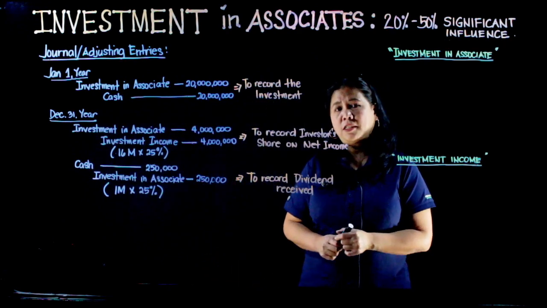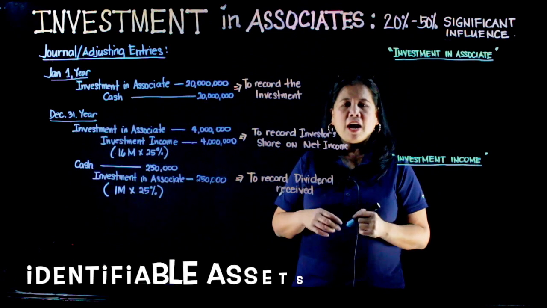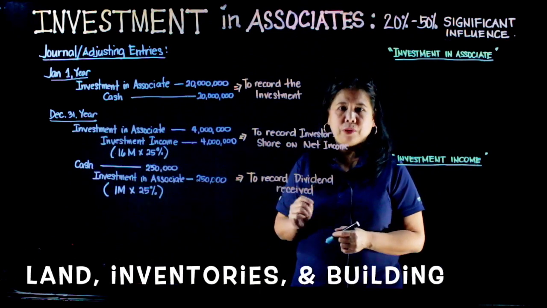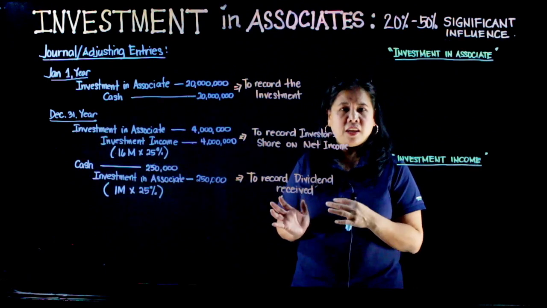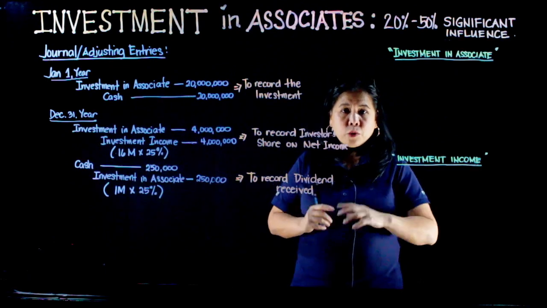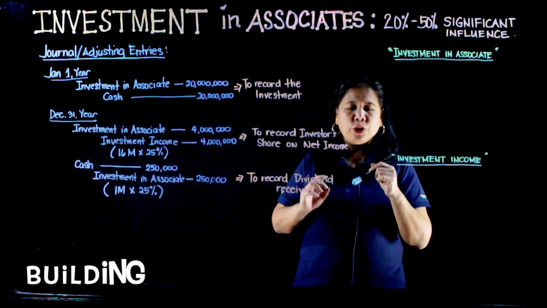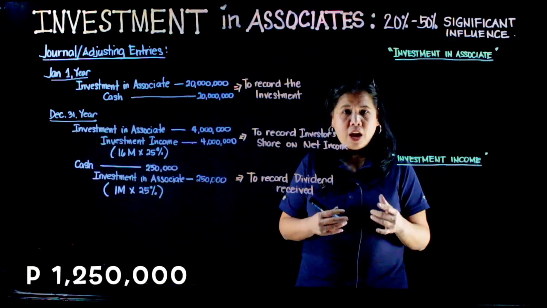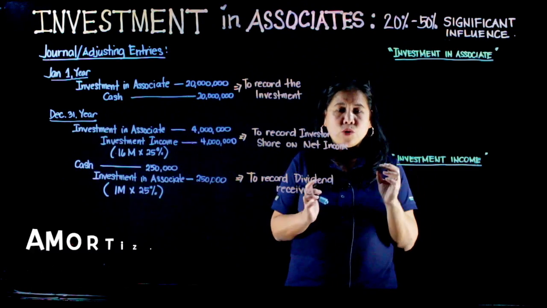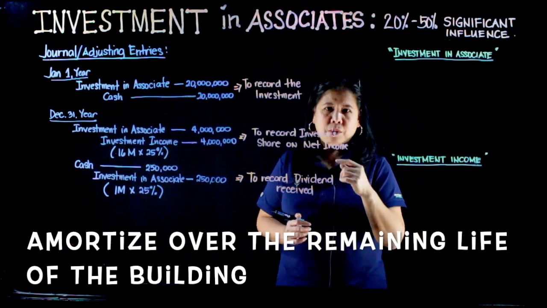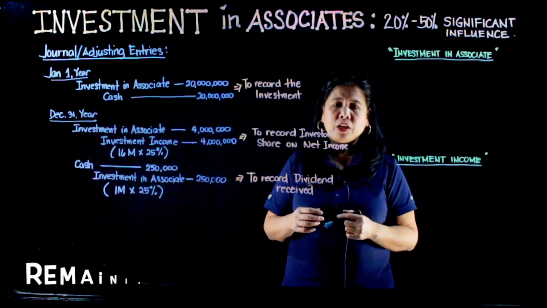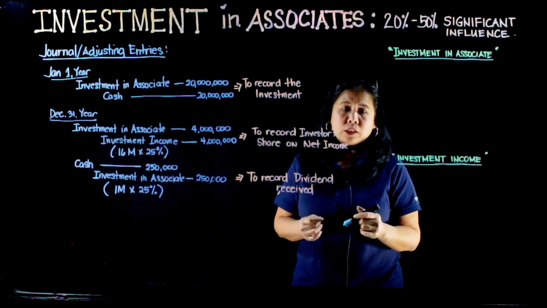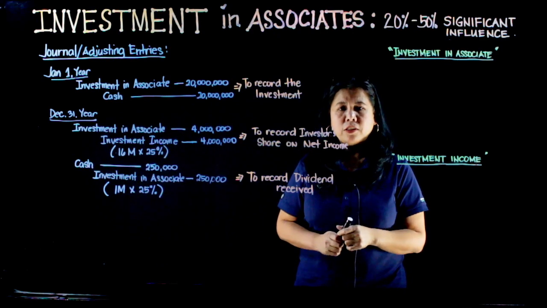Another adjusting entries na gagawin natin. Yung mga identifiable assets natin na land, inventories, at saka building, magkakaroon tayo ng adjusting entries at the end of the year. Umpisa natin sa ating building. So, yung building na yun, meron tayong 1,250,000 na i-amortize over the remaining life of that building. So, yung building na yun, meron pa siyang remaining life of 10 years. So, ang adjusting journal entry natin sa pag-amortize natin ng building na yun is